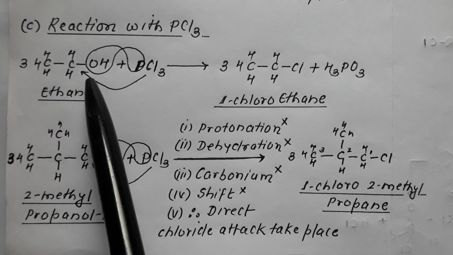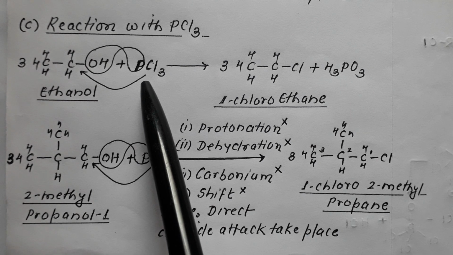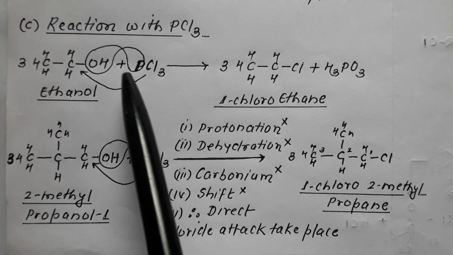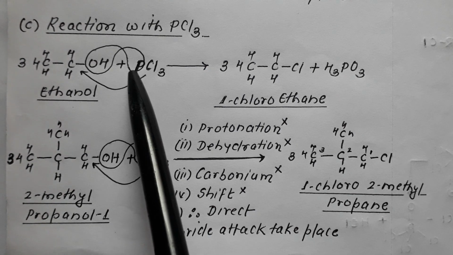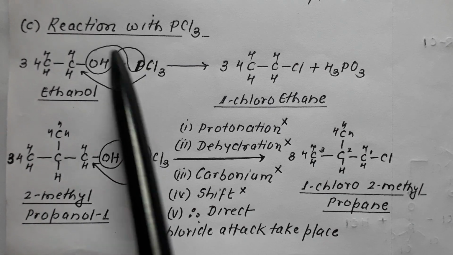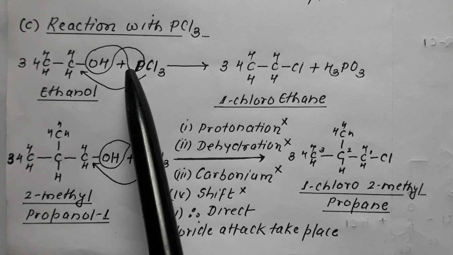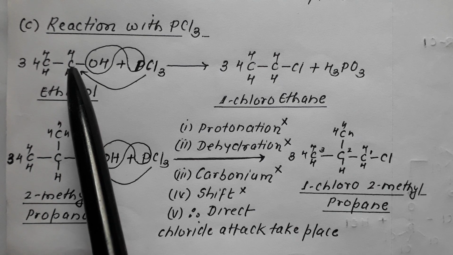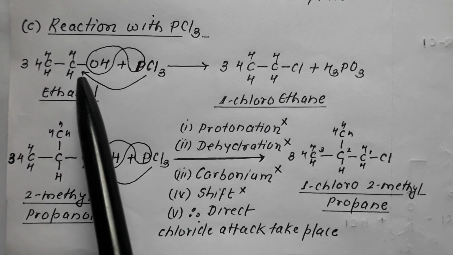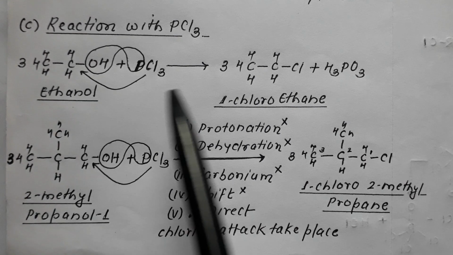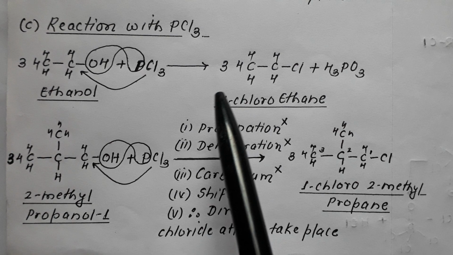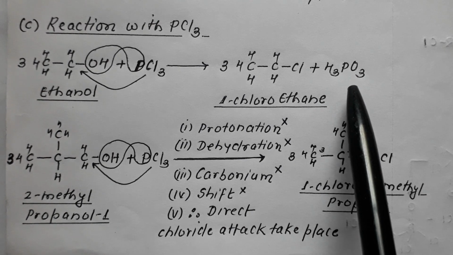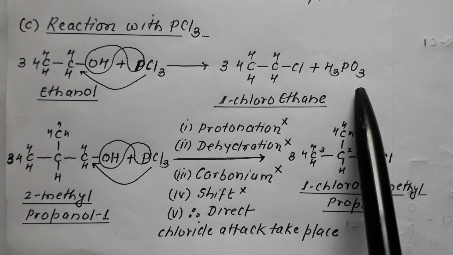Now remember, alcohol when made to react with phosphorus trichloride reacts in the ratio 3:1. 3H, 3O and 1P go in the form of H3PO3, and 3Cl combines to the 3 ethyl species, resulting in formation of 3 molecules of chloroethane plus H3PO3, that is phosphorus acid.